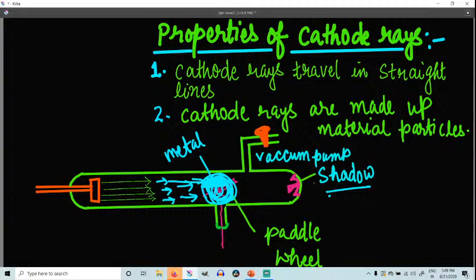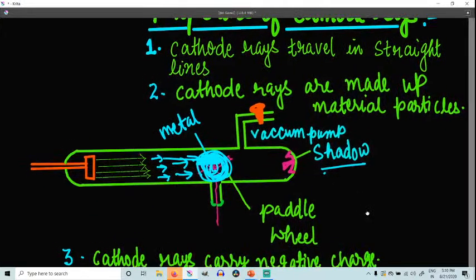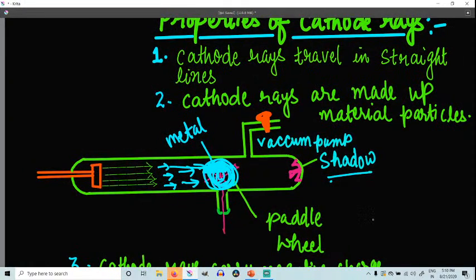Then the next property, I hope these two properties everybody understood: they travel in a straight path. If you keep any metal cross, a metallic object, in their path, a shadow can be seen at the back, because it is an opaque object. Then they are made up of material particles, because if you keep in the path a light